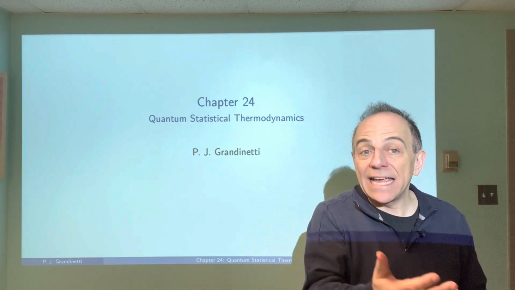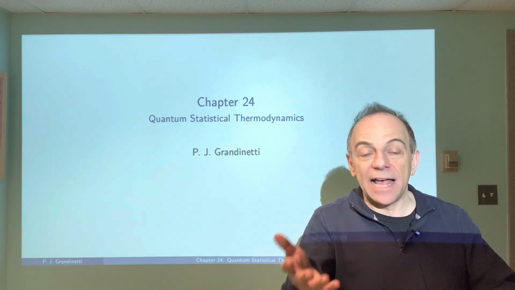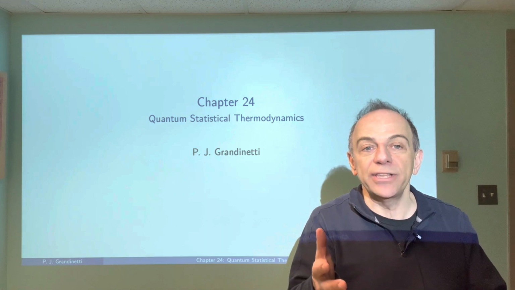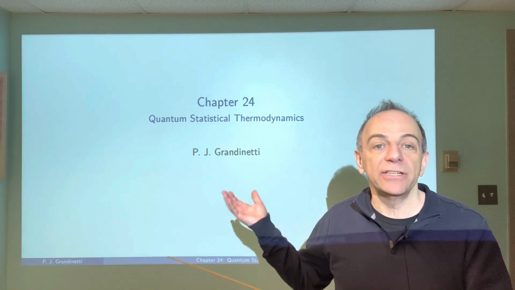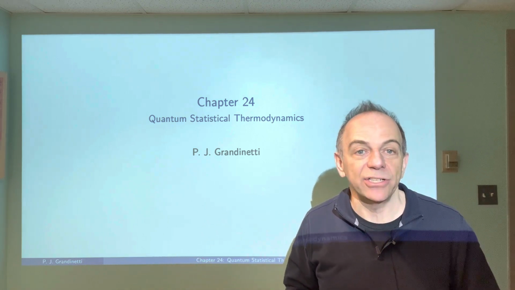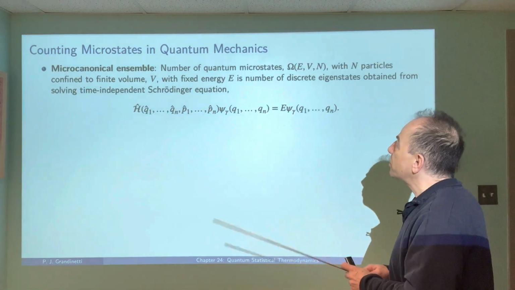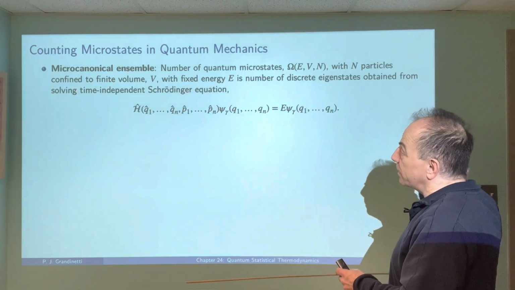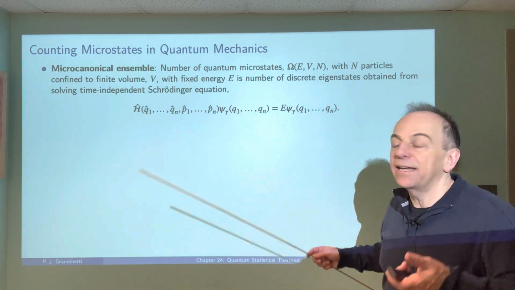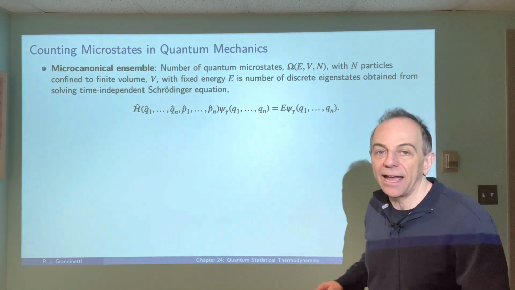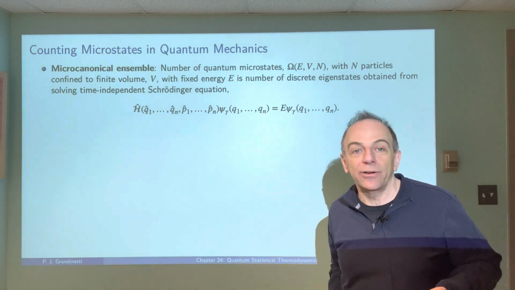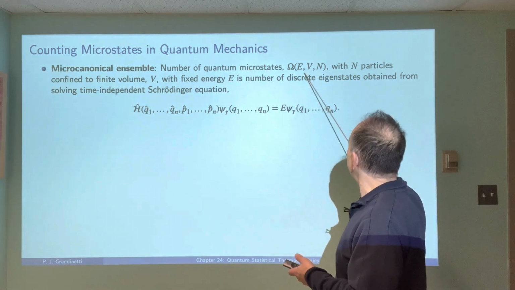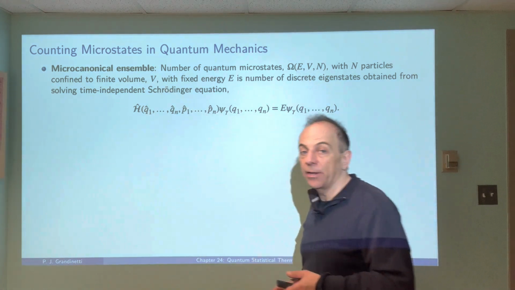So we really can take those equations that we developed in that classical context and use them without much modification in a quantum mechanical application. So let's take a look. If I want to count microstates in quantum mechanics, let's start with, say, a microcanonical ensemble where I have, say, 10 to the 23rd particles with a given energy E and some fixed volume V.